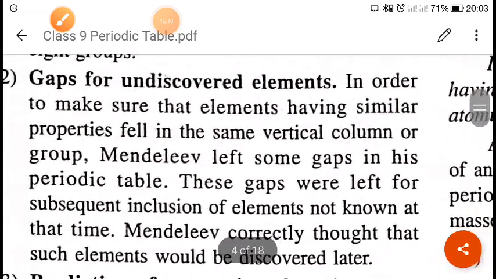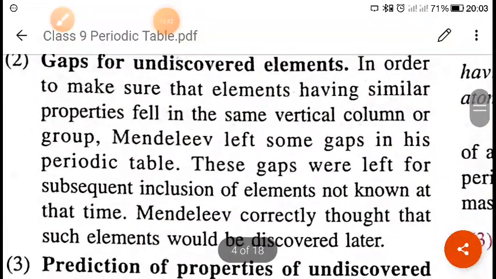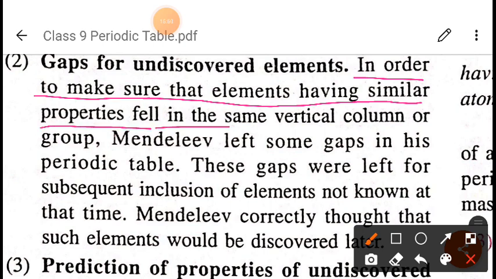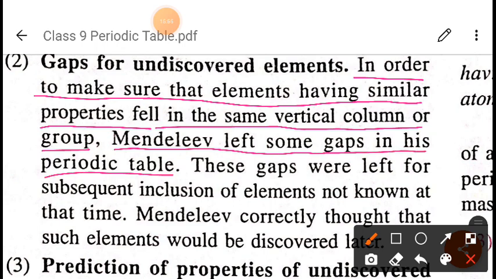So, gap for undiscovered element. Okay, what does that mean? In order to make sure that elements having similar properties fell in the same vertical column or group, Mendeleev left some gaps in his periodic table. What did he do? He did this to make sure that the elements which would come in these places should have similar properties.